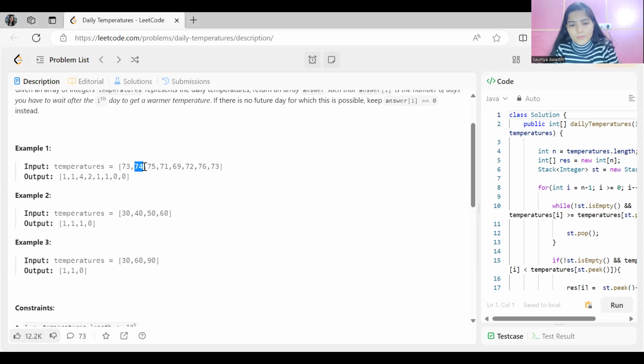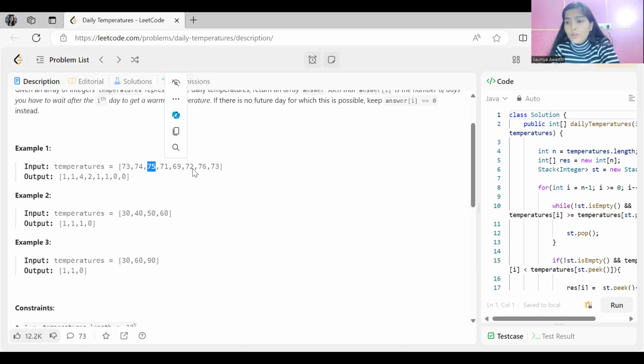Then for this particular day, when the temperature is 74, how many days do you have to wait? You can see the next one itself is 75. It means again 1 day. So that's what we are getting in the output. Then for 75, how many days do you have to wait? You can see the next is 71, which is lesser, so we won't call it warmer. Then 69 is also lesser. Then 72.